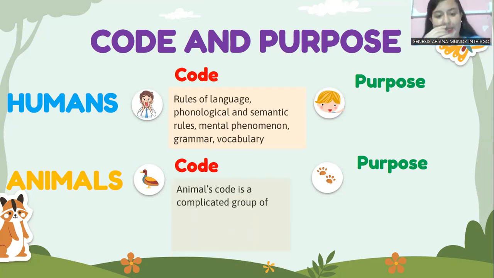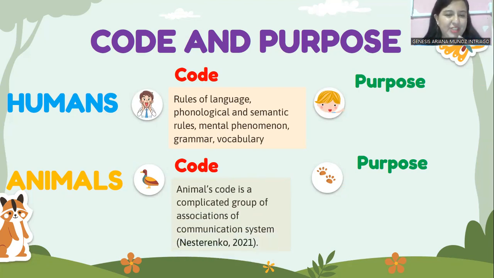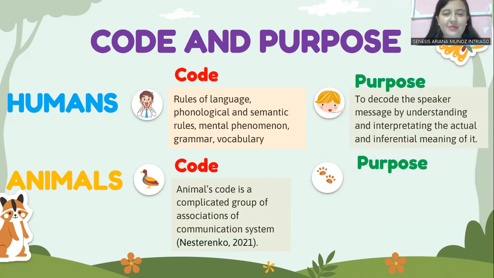However, in animals, the code is a group of associations of a communication system. As we mentioned before, they can communicate through sounds or through body movements. It depends on the animal.